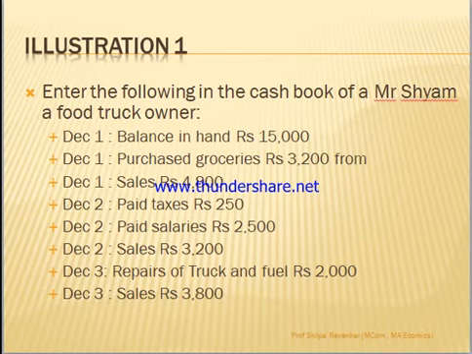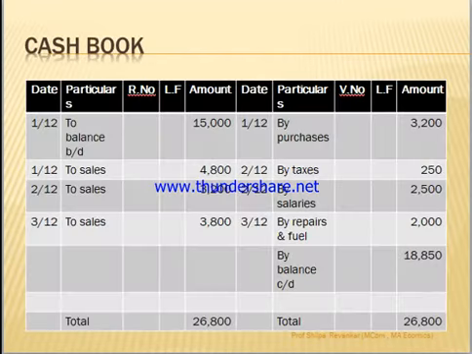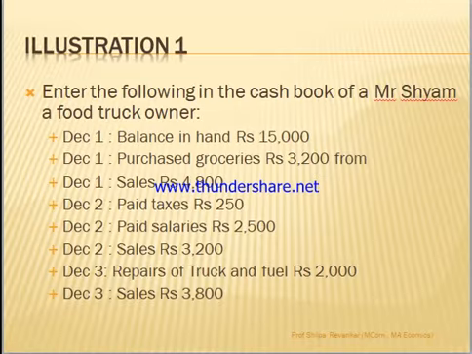So you can see one example here. There is some balance in hand on 1st December. Then some groceries are purchased. Then sales are happening. Then payment of tax, salaries, again sales, then repairs, sales. So if you put this in a one column cash book, it is something like this.